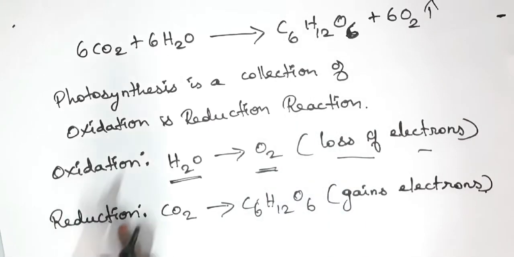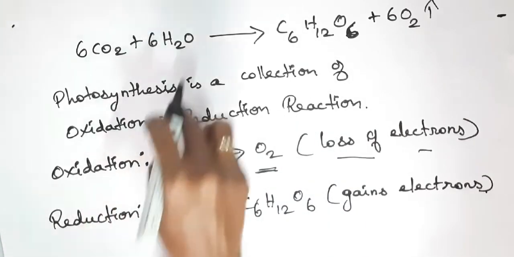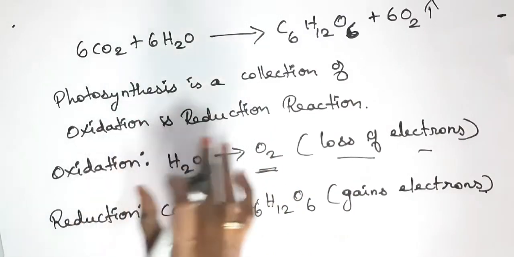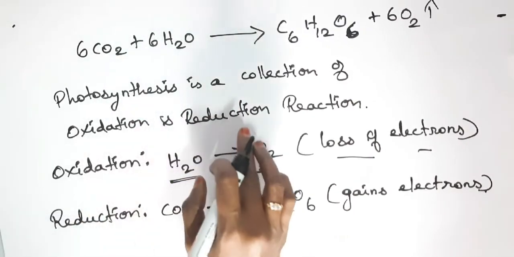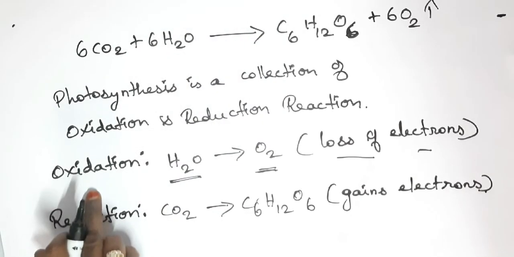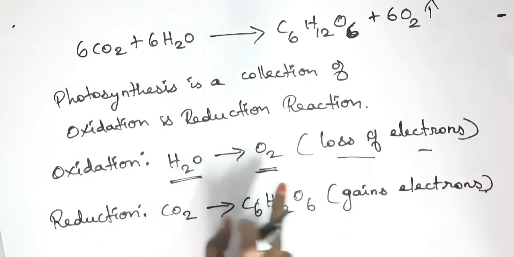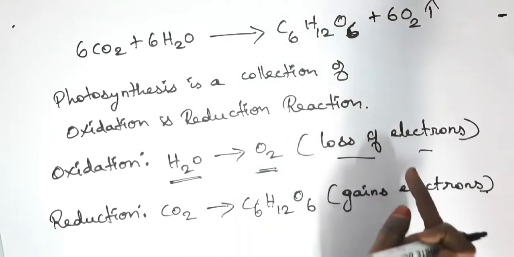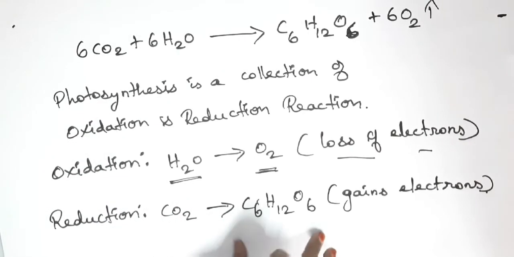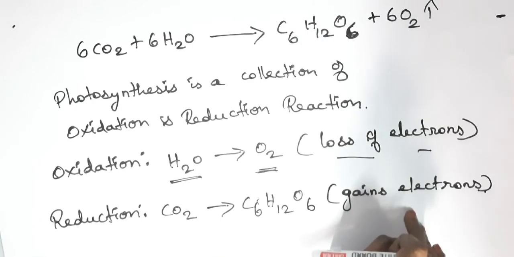So these are the two reactions taking place in the process of photosynthesis, and that is why it is called a collection of oxidation and reduction reactions. The oxidation process is H2O converted into oxygen by losing electrons, and the reduction process is carbon dioxide converted into C6H12O6 by gaining electrons.